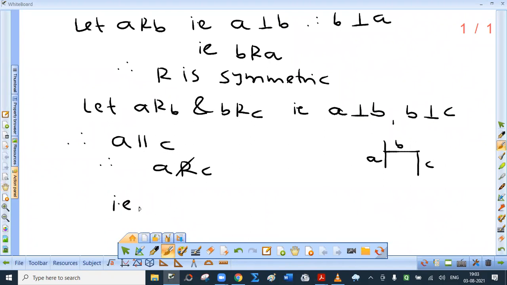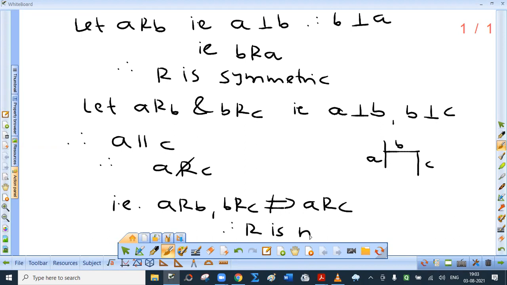See, in the exam, you have to write in detail. Example is better than precept. So ARB, BRC is not implying ARC. So R is not transitive.